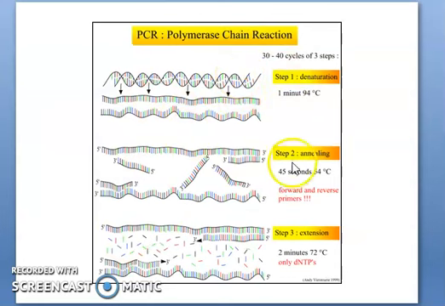PCR, polymerase chain reaction, mainly has three steps. The first one is denaturation. You can take 30 to 40 cycles of the three steps. The first one, denaturation, takes 1 minute at 94 degrees Celsius. What happens in denaturation? Denaturation means nothing but disturbing of the chain. Then annealing takes 45 seconds at 54 degrees Celsius, where forward and reverse primers attach. Then after that extension, simply called elongation, takes 2 minutes at 72 degrees Celsius, only using dNTPs.